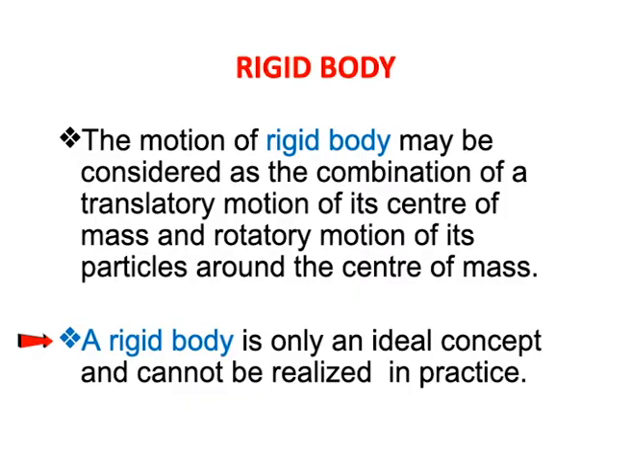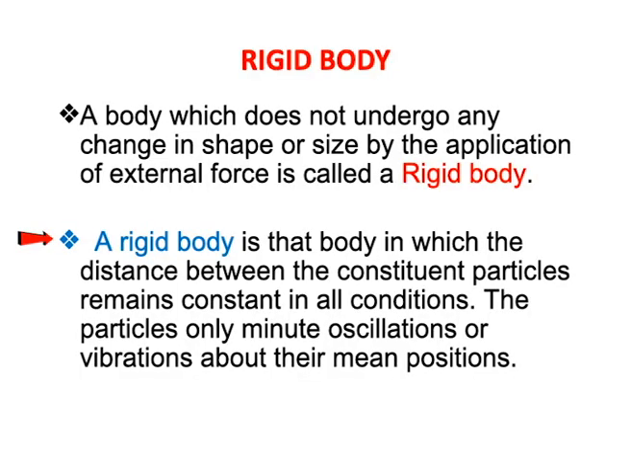A rigid body is only an ideal concept and cannot be realized in practice. In general, a rigid body is that body in which the distance between the constituent particles remains constant in all conditions, like molecules in a gas. The particles remain at constant distance in all directions. The particles only make minute oscillations or vibrations about their mean positions. These are rigid bodies.